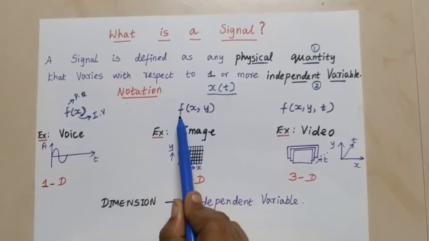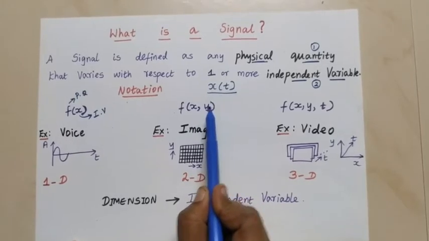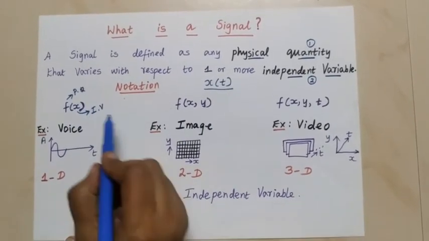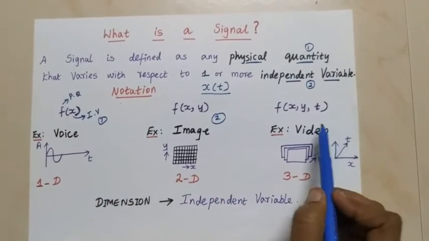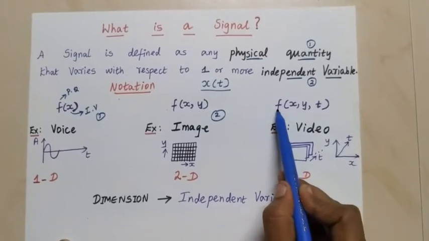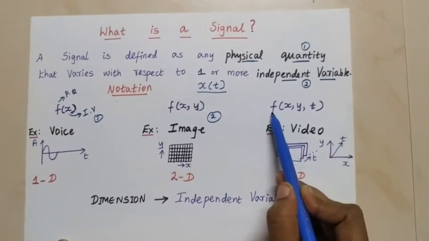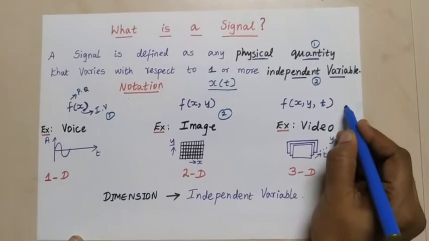Again f, physical quantity, x, y, independent variables. Here I have denoted only one independent variable. Here we have denoted two independent variables, or it can also be denoted as f of x, y, t. F, a physical quantity, and three independent variables.